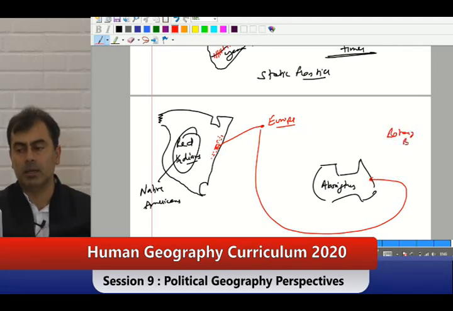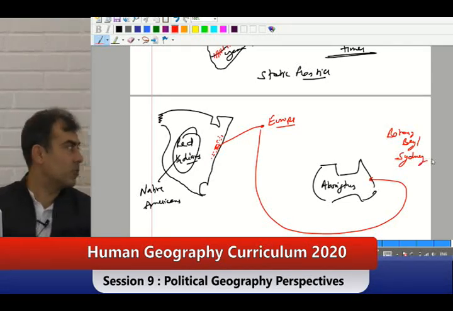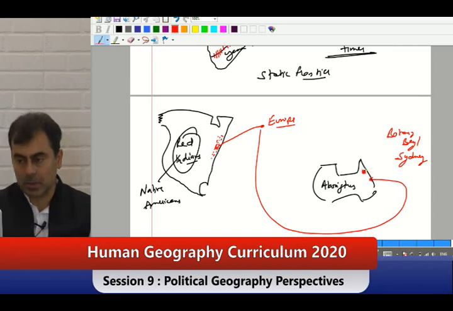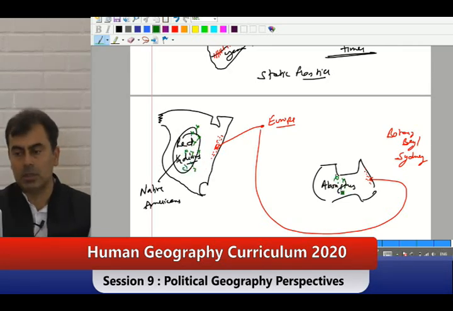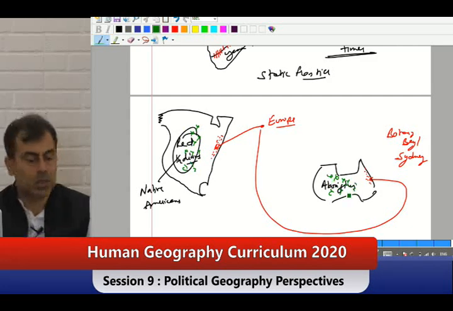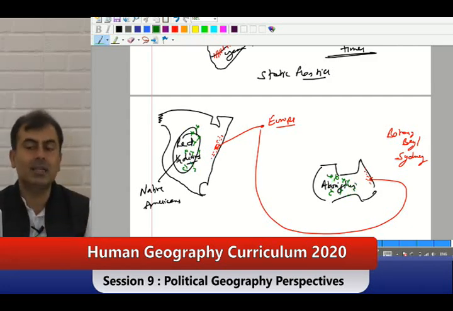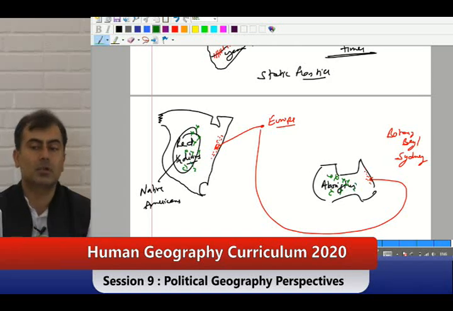Botany Bay, which is now Sydney, was the first place where they colonized. So they have come here. Will they pick up conflict with these people also? The Aboriginals are also there. Will they fight or not? Is there any no man's land? Yes, there is a no man's land where nobody lives.